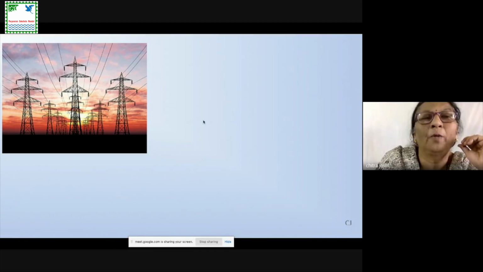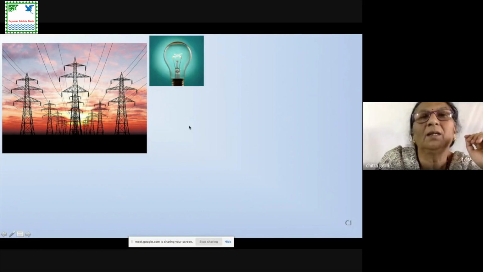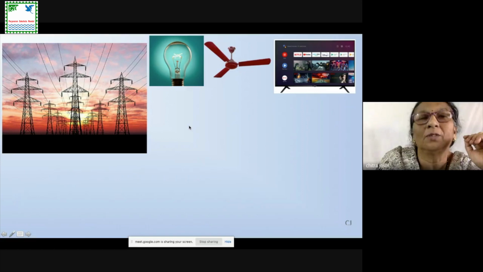In thermal power, fossil fuel is burned continuously, and that fossil fuel turns water into steam, and the steam is converted into electricity.